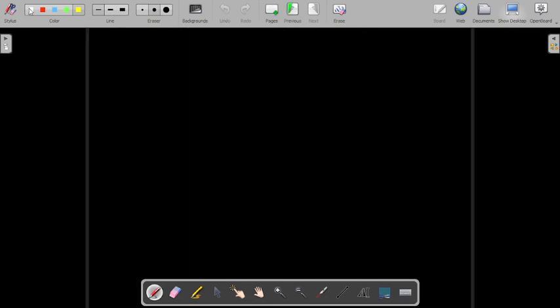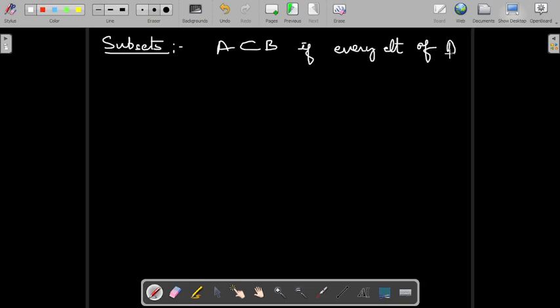So that is all about power sets. Even before power sets, I should have explained subsets. Let me take subsets now. We will say that A is a subset of B, this is the notation, if every element of A is an element of B, then we call it A is a subset of B.